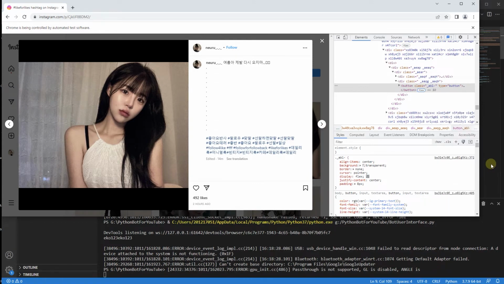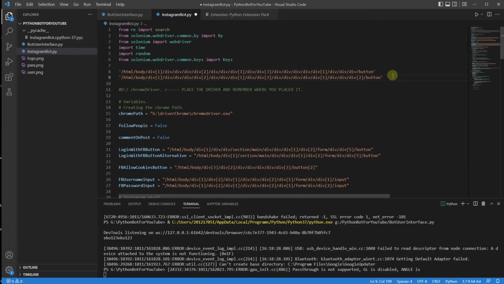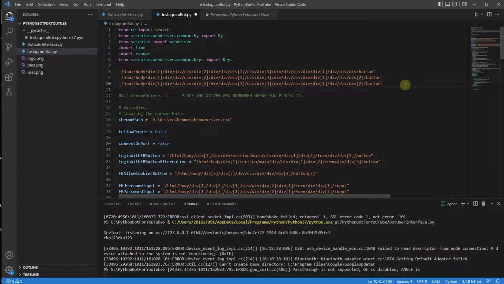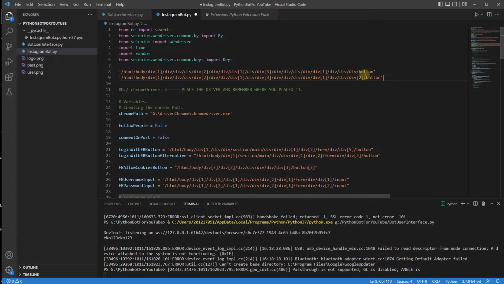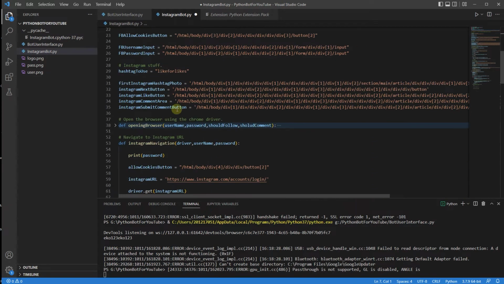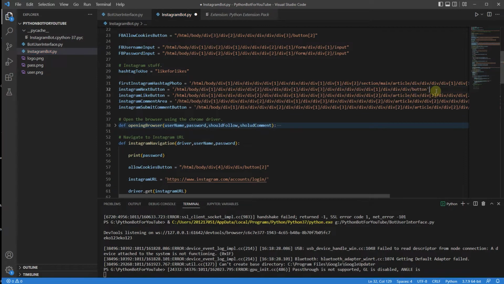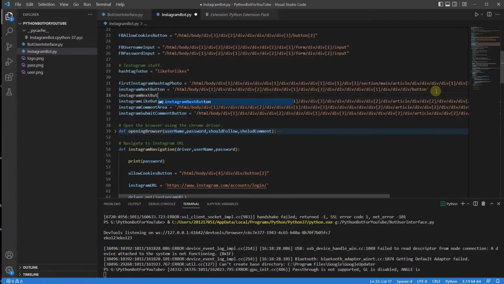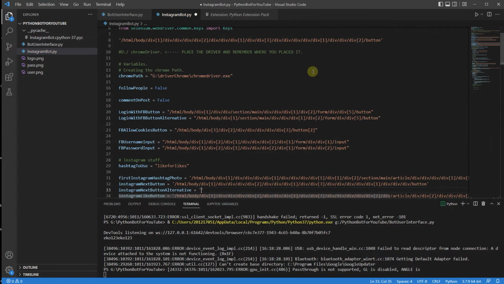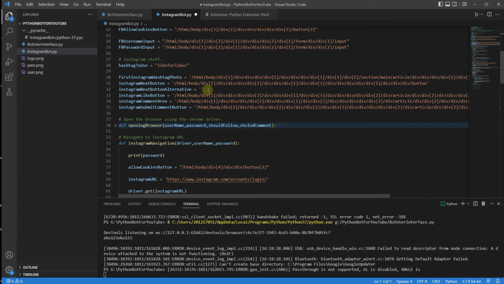So let me just check it again. This is because the first thing we initialize is something else, and then we go with the div to button. So as you can see, the first button is going to be different. That's why I'm going to copy that. This is going to be the Instagram next button, which is going to be this. And then we're going to have Instagram next button alternative, which is going to be this over here.